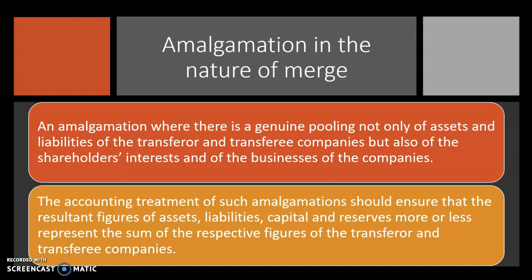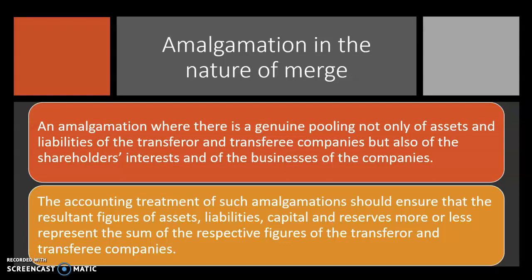When we talk about shareholders' interest, it means profits which are to be distributed among the shareholders, and the interest to know things about the business. These things will have to be amalgamated into the new company.